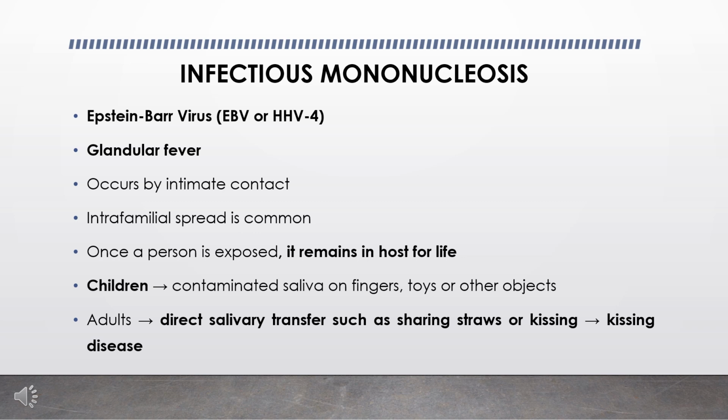Now we'll move on to infectious mononucleosis. The symptomatic disease results from exposure to the Epstein-Barr virus. The infection usually occurs by intimate contact. Intrafamilial spread is common, and once a person is exposed to Epstein-Barr virus, it remains in the host for life. Children usually become infected through contaminated saliva on fingers, toys and other objects. Adults usually contract the virus through direct salivary transfer, such as a shared straw or by kissing, hence the nickname Kissing's disease.